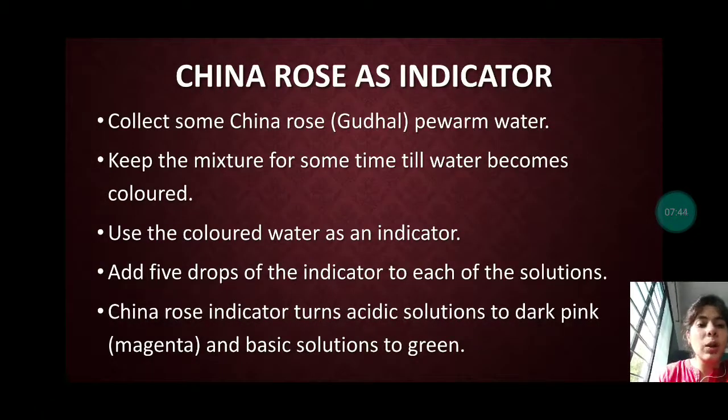Okay. Use this colored water as an indicator. Add 5 drops of the indicator to each of the solutions. China rose indicator turns acidic solution to dark pink, that is magenta, and basic solution to green.